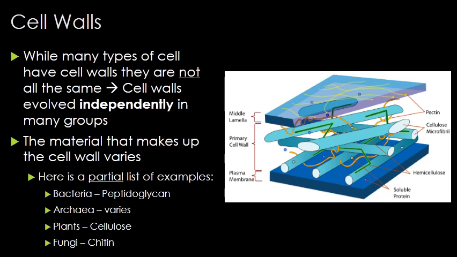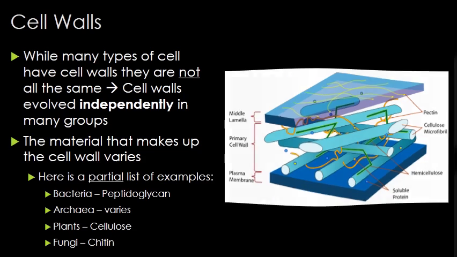Fungal cells contain a cell wall that's not made of cellulose, but instead use chitin. In the prokaryotes, bacteria use a compound called peptidoglycan, which is a combination of protein and sugar. In archaea, there are dozens of molecules they use. Some of them use something like peptidoglycan, but it varies. So you can use what makes the cell wall up to determine what type of cell you're looking at.